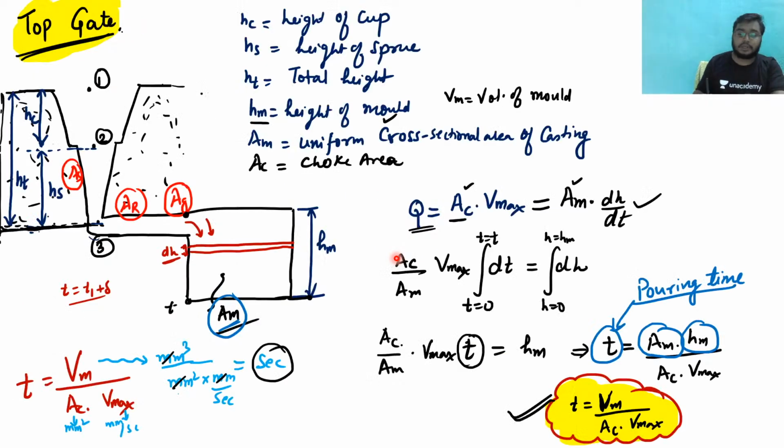This is the choke area, right? What is the maximum velocity here? See here. We can see that this is the height of the pouring cup, and this is the height of the sprue, and total height is ht. So once I am pouring the molten metal from here, I can see the maximum head is ht. Velocity corresponding to the maximum head will give me the maximum velocity. So Vmax is root over of 2g into ht.